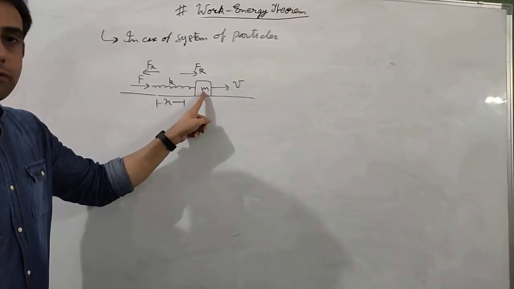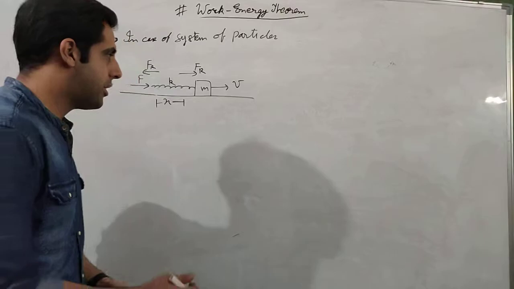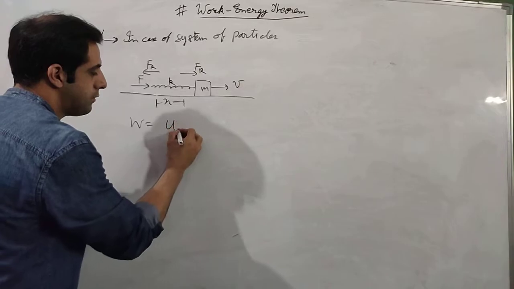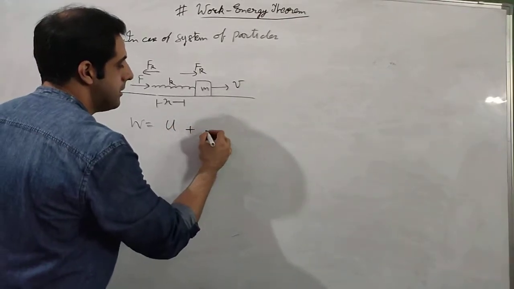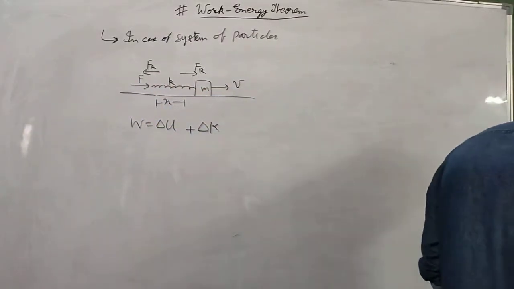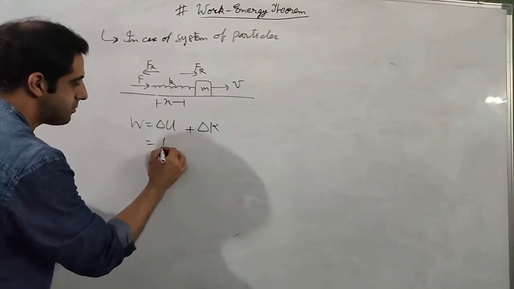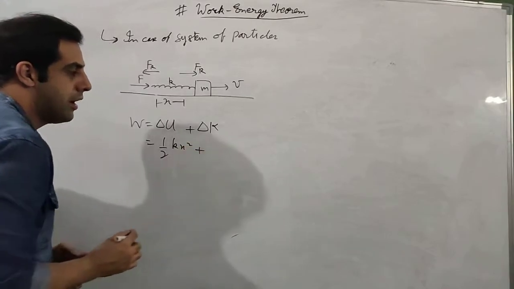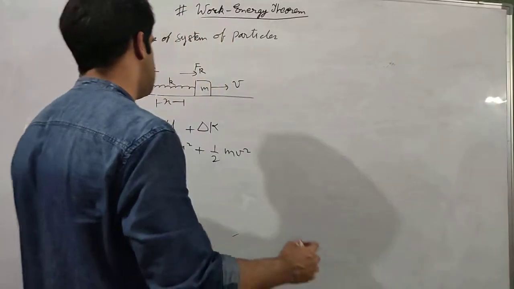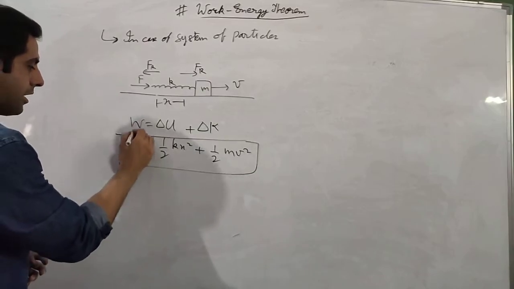There is a kinetic energy of this mass because of V, and there is a potential energy of the spring because of its compression. So that means the total work done by this force will be a combination of change in potential energy of the spring plus change in kinetic energy of the spring. So if we write the formula, the potential energy, what will it be? Potential energy of the spring, half kx square, and what is the kinetic energy of the block? Half mv square. So this will be your work done in case of system of particles.